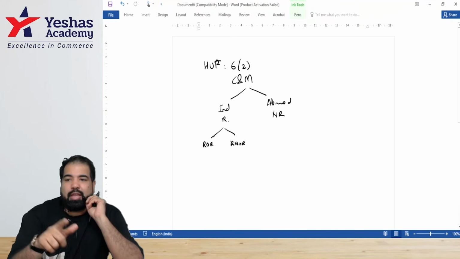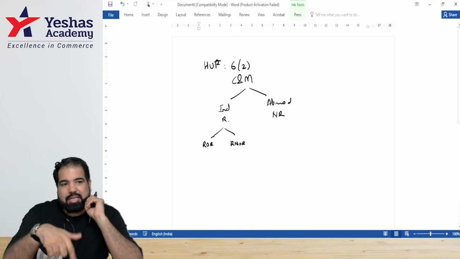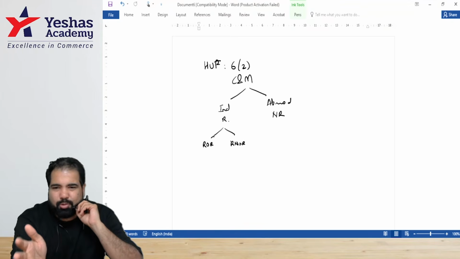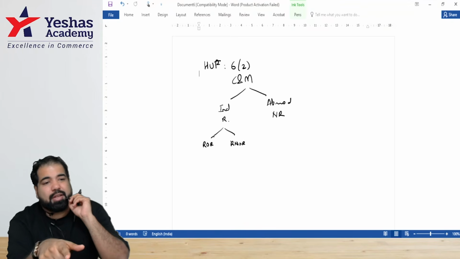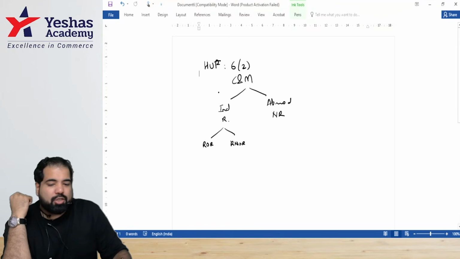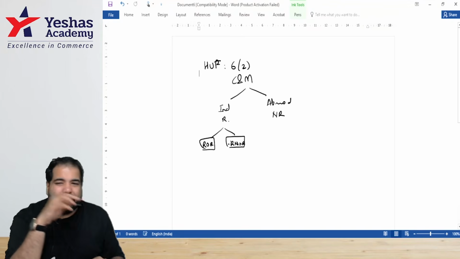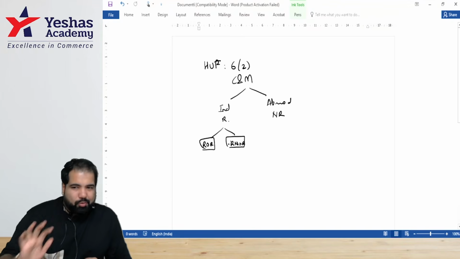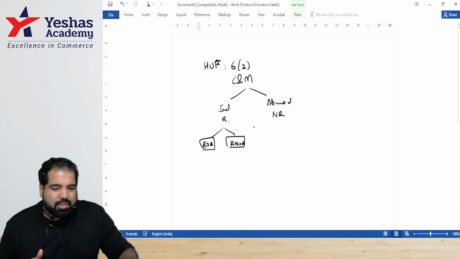Depending on whether in the last 7 years the Karta has been in India for the same number of days as in the earlier question, or in the last 10 years the Karta has been a resident for at least 2 years. If he says yes, guys, then this HUF will become a ROR, otherwise it will become RNOR. Very unwanted question in the exam. Don't focus too much on it. Anyways, these are sections that you already know.